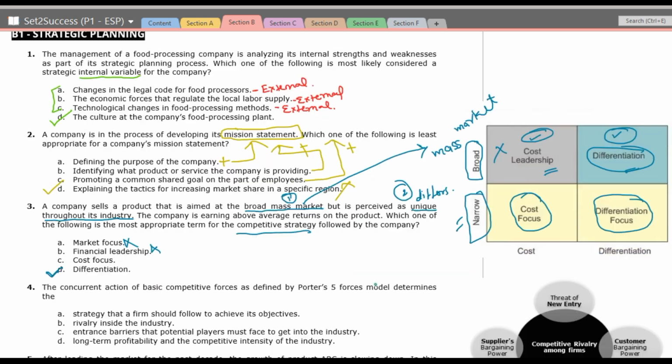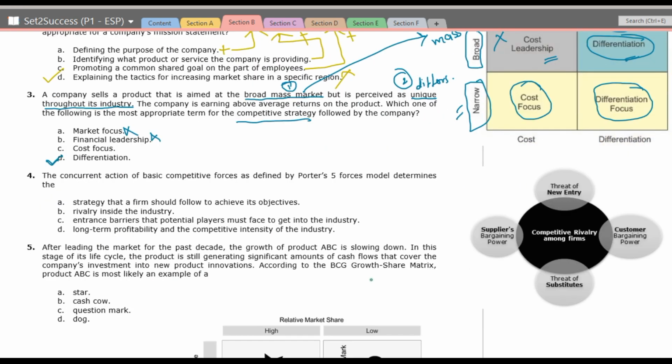Next, the concurrent actions of the basic competitive forces as defined by Porter's 5 forces model determine the... So on an average, what does Porter's 5 forces model depict?